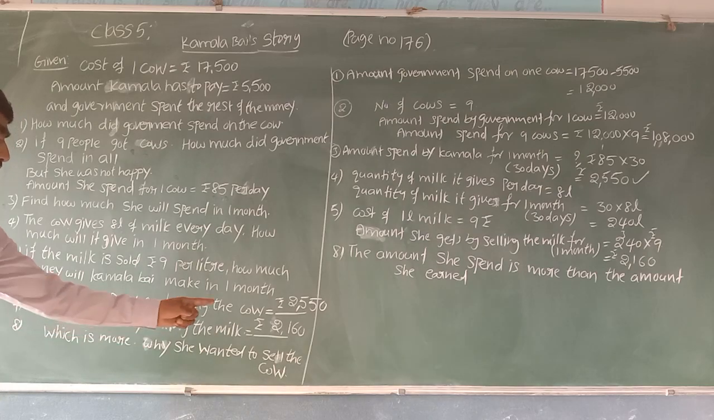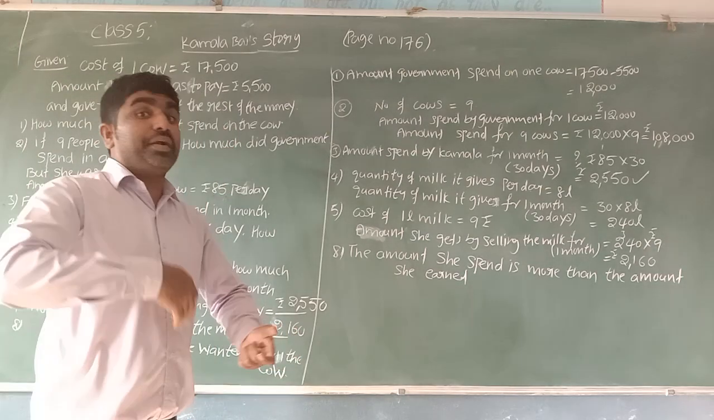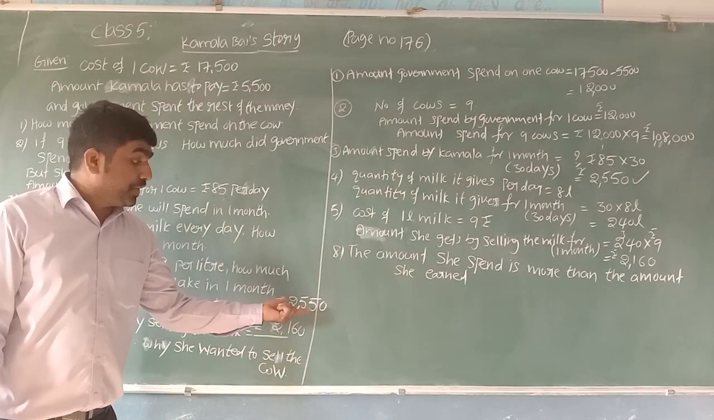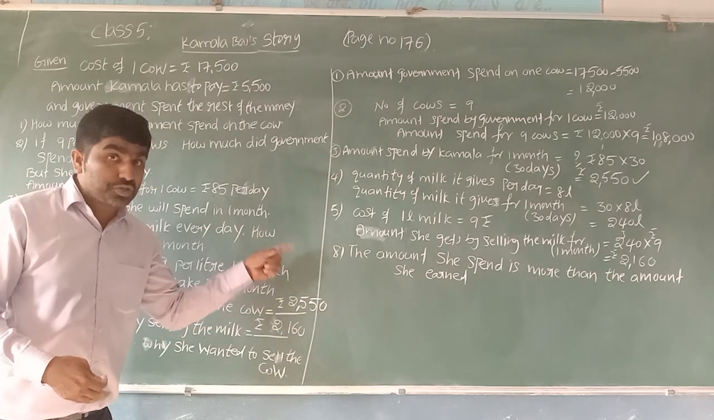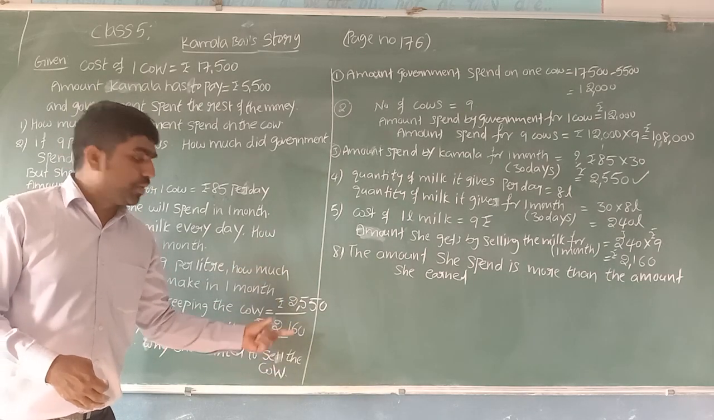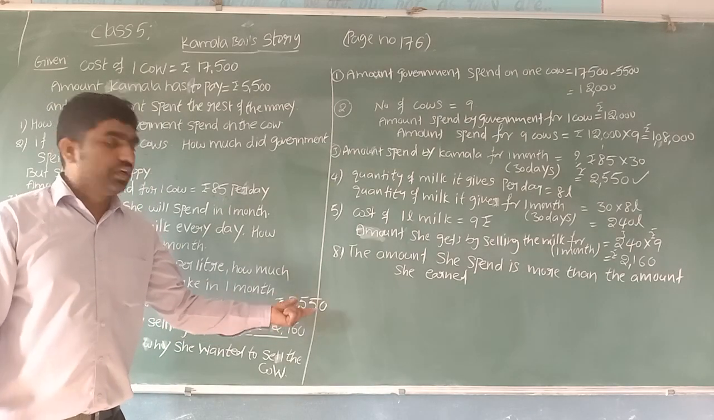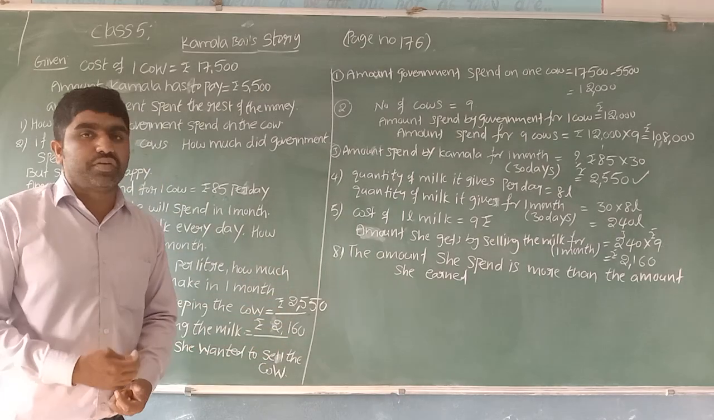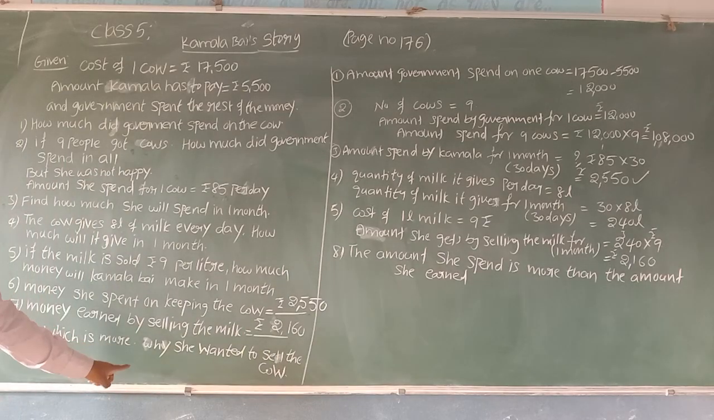Why did she want to sell the cow? Incoming is less and expenditure is more. Income is 2160 and the expenditure on the cow is 2550. The expenditure is more than income. The amount she is going to spend for the cow is 2550. The amount she is getting from the cow by selling the milk is 2160. So expenditure is more, income is less. Because of that reason, she wants to sell the cow.